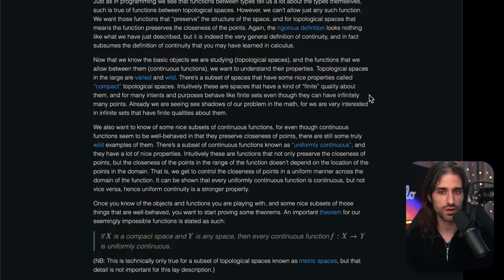Topological spaces in the large are varied and wild. There is a subset of spaces that have some nice properties called compact topological spaces. Intuitively, these are spaces that have a kind of finite quality about them, and for many intents and purposes, behave like finite sets, even though they can have infinitely many points. Already, we are seeing shadows of our problem in the math, for we are very interested in infinite sets that have finite qualities about them.